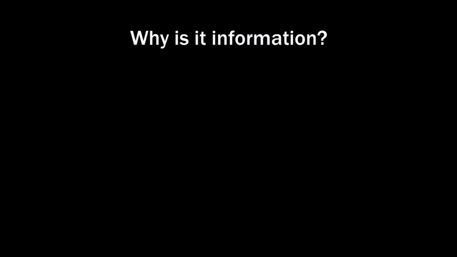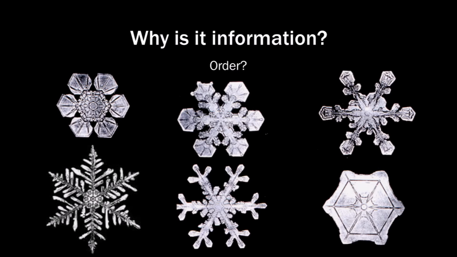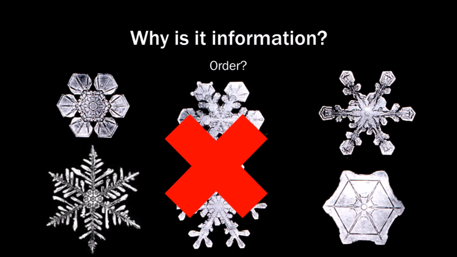So why exactly can we know things are information and not some random signal? Is it because it is ordered? These snowflakes are clearly ordered. They are ordered in a very beautiful configuration. But they do not contain information. So order alone is not enough. Physical processes can create order, not information.